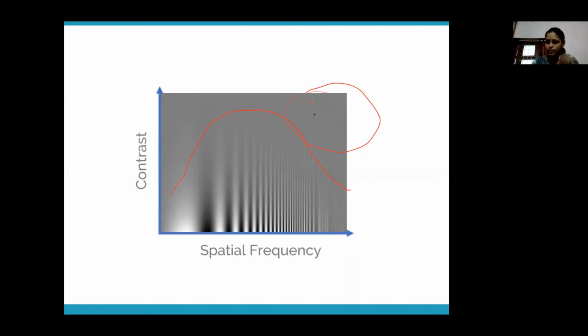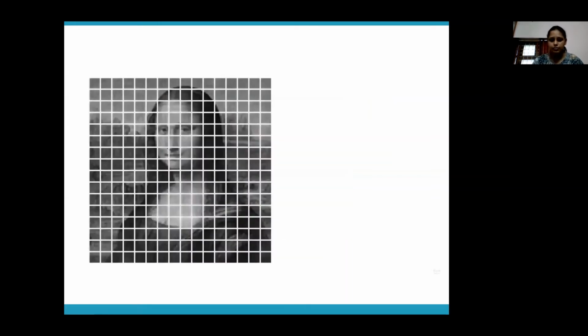Okay, this is another property which is exploited by JPG, that is frequency dependent contrast sensitivity. So remember, keep these two properties in mind. These are the two properties exploited by JPG. One is that we are more sensitive to brightness than color. The second one is the frequency dependent contrast sensitivity. Okay, now let's see how JPG does the compression.